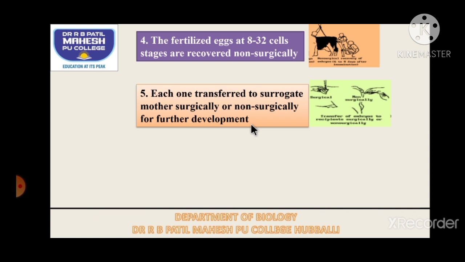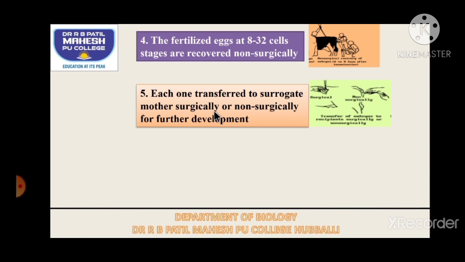So if we examine all 8 eggs at 8 to 32 celled stage, and say all 8 are healthy, then 8 surrogate mothers of superior quality will be selected, and these eggs will be embryos, I can say. These embryos will be transferred into the reproductive tract of those surrogate mothers.